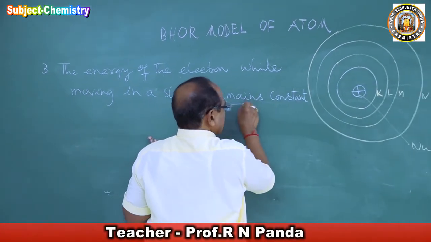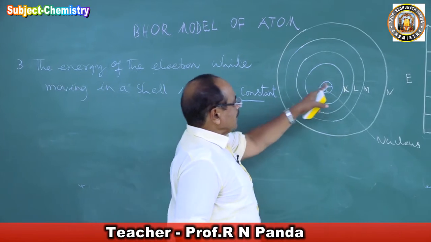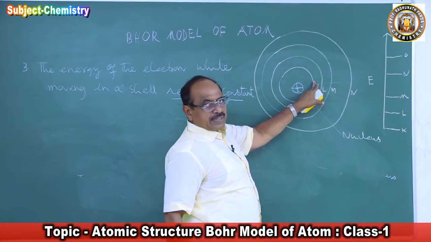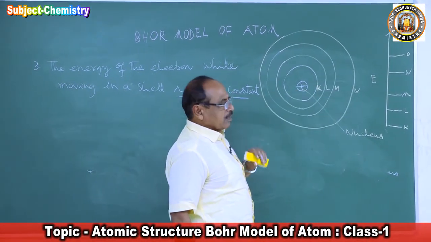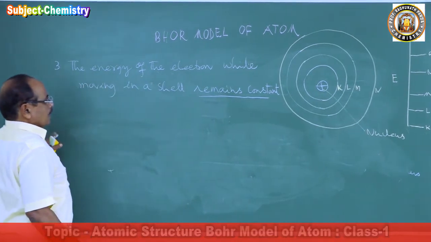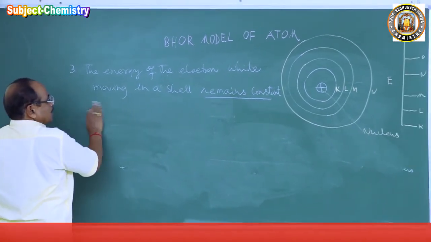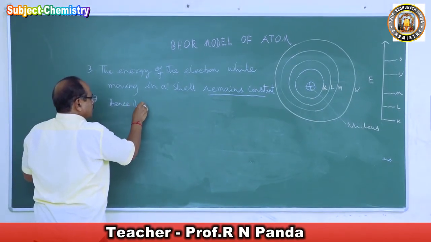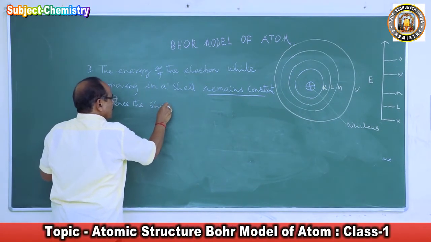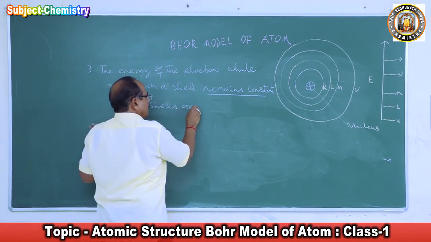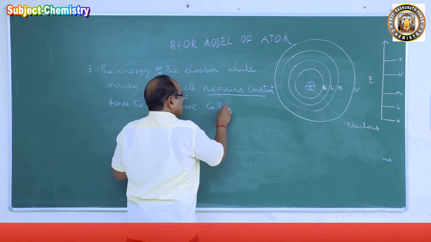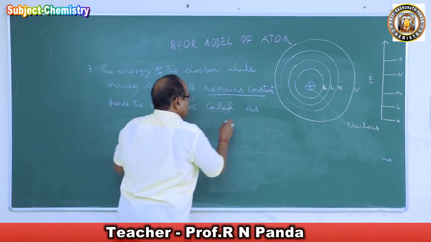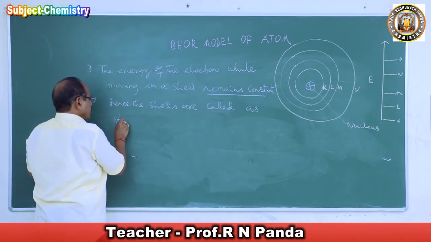That means if the electron is moving in the K cell, its energy will remain constant. In the L cell it remains constant. So hence the cells are called stationary states.